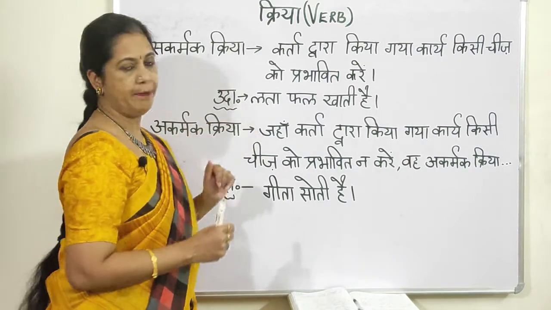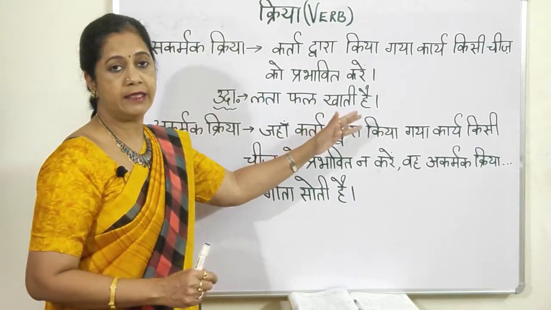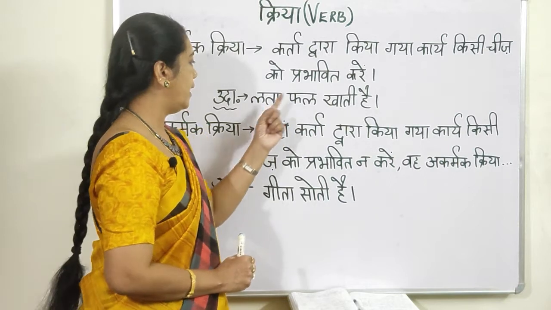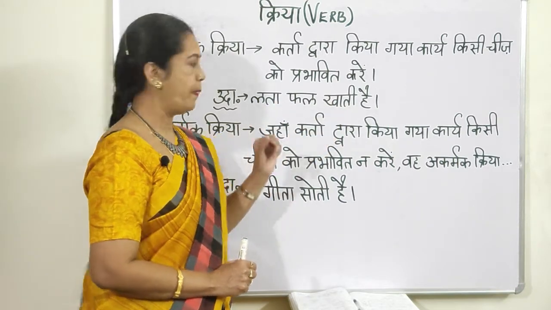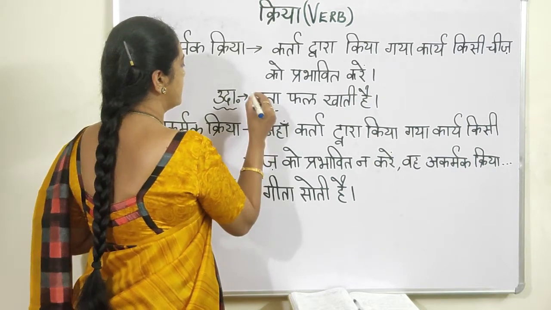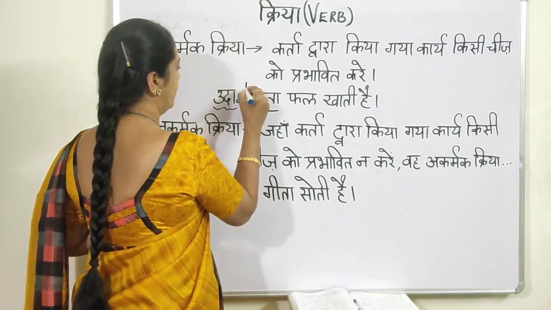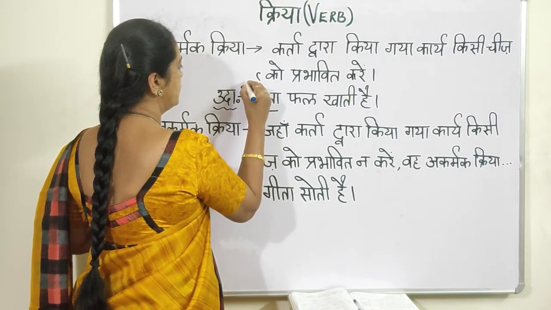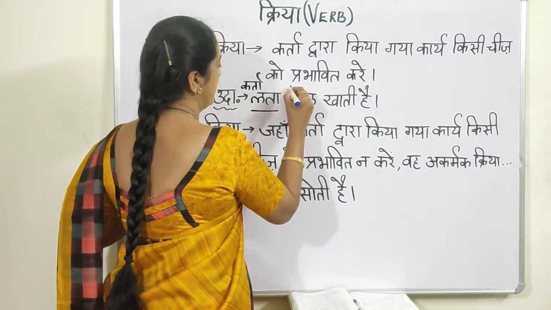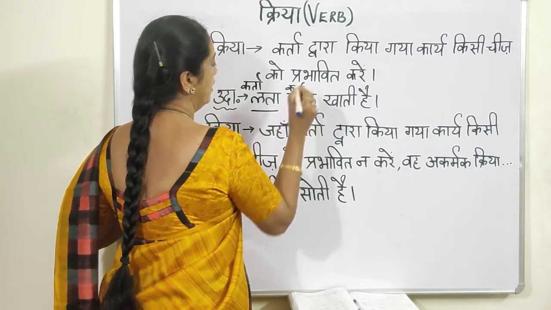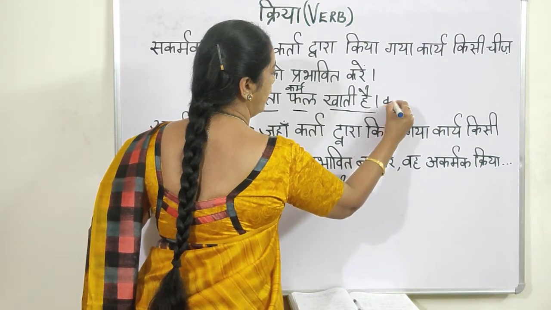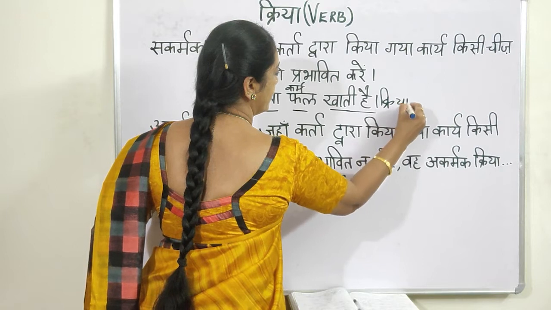Okay. For example, लता फल खाती है. Lata eats a fruit. Now here if you see this, Lata is subject, that is karta. Now phal is what? Karma, that is an object. Now khati hai is a verb or kriya.